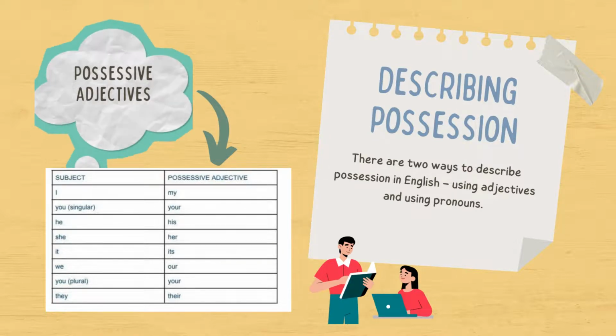You singular is your. He is his. She is her. It is its. We is our. You plural is your. They is their. Here are some examples: What's your address? My car is in front of the school.